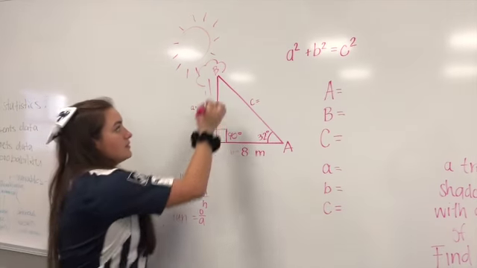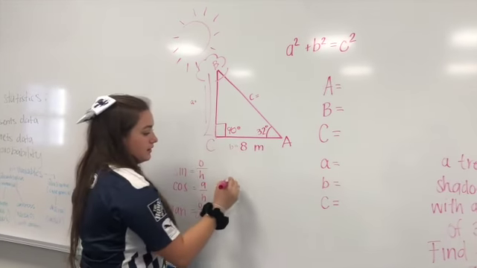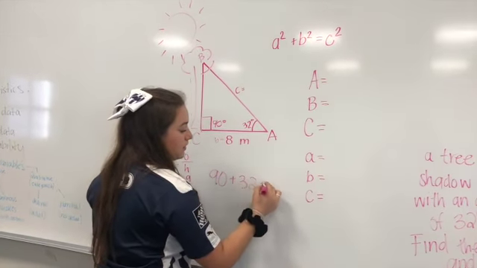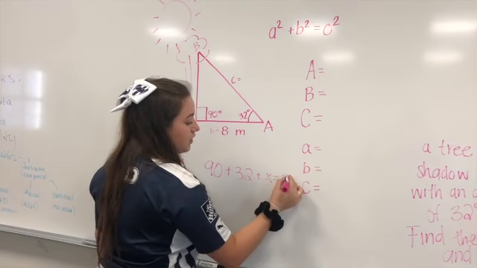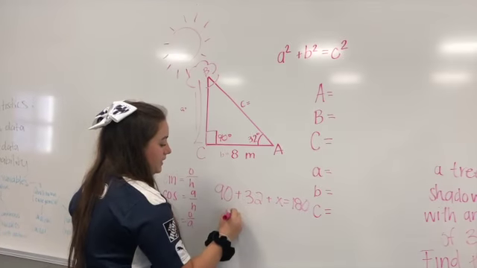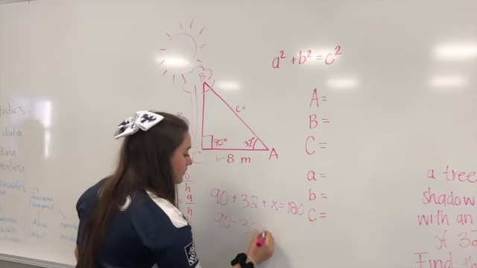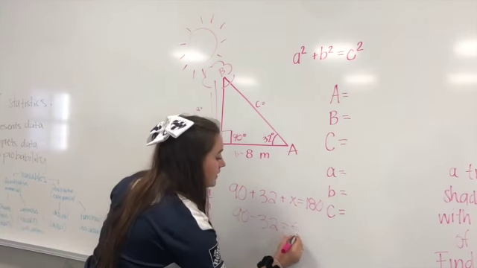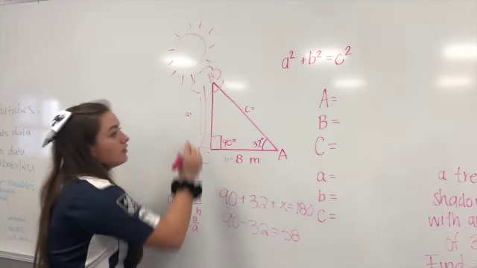So now we can get the missing angle. How do we get it? 90 plus 32 plus another number equals 180. So 180 minus 90 minus 32 equals 58. The missing angle is 58.